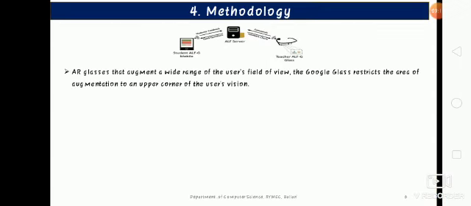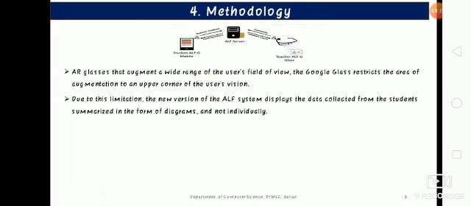Now, let's discuss the methodology. As you can see in the diagram, you have three diagrams that will be explained later. Here, we are using a technique called ALFG. A stands for augmented, L stands for lecturer, F stands for feedback, G stands for glass system. Here, the area of restriction will be augmented to the upper corner of the user's vision. This is a major drawback. Why? This ALF has been chosen to overcome this drawback.